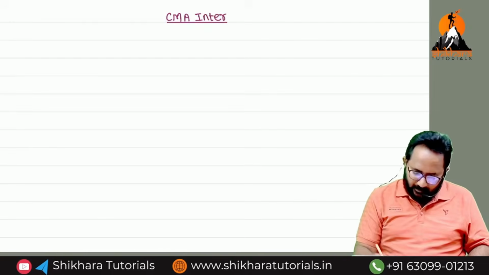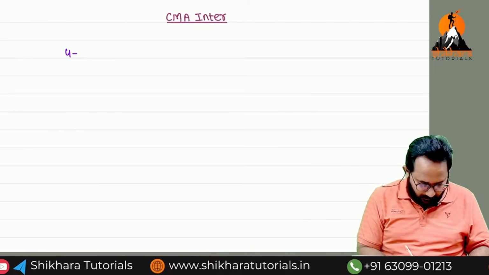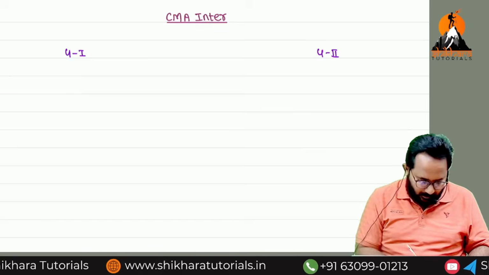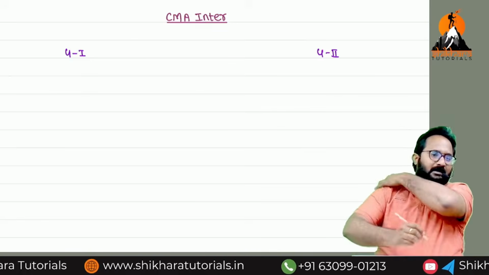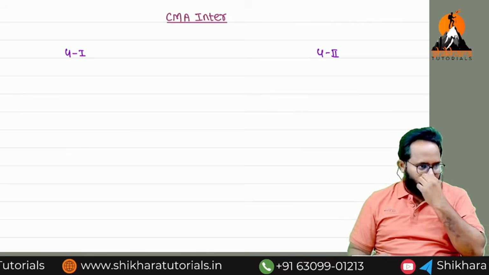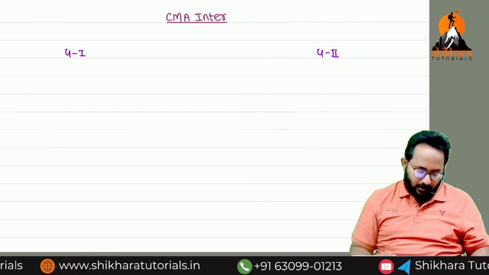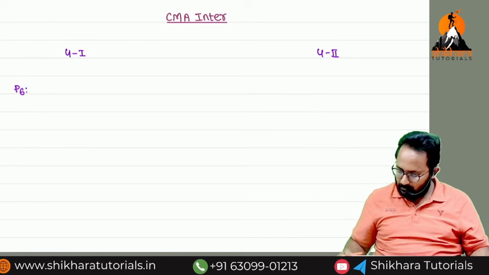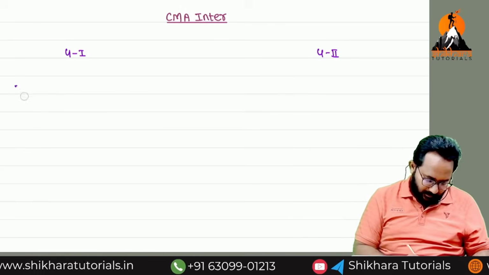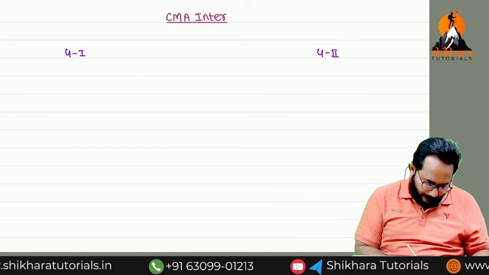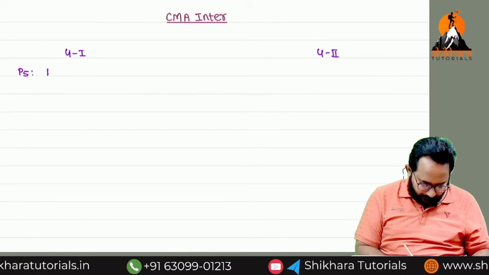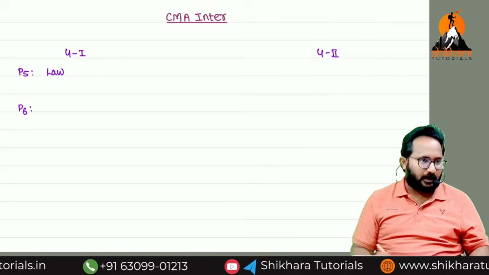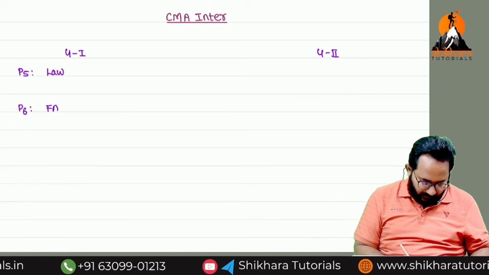How many groups are there? 2 groups. Group 1, group 2. So how many papers are already done in CMA Foundation level? 4, papers 1 to 4. Now here we are starting with paper 5. Any idea? Law. Then 6, FA, Financial Accounting, already started.